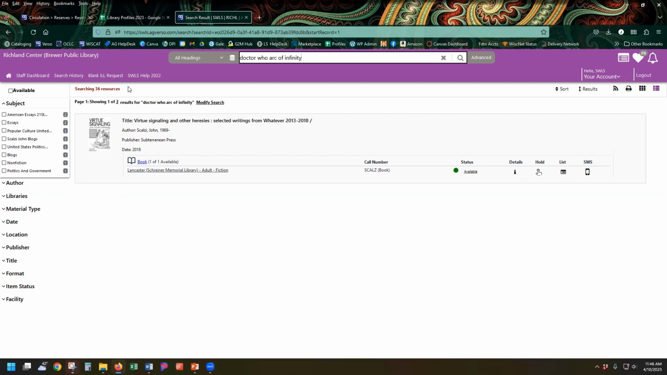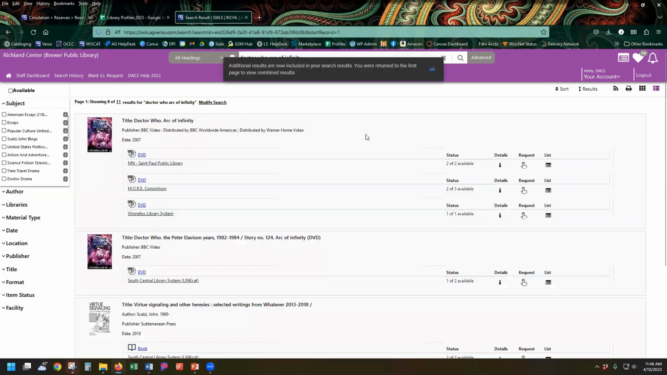So although this says that there's no results other than that one from Lancaster, that's not what we're looking for. We have to wait for all of those results to populate. Now that this button came up, Add Additional Results, you'll see that there's a lot more options, and actually several for the item that I'm looking for.